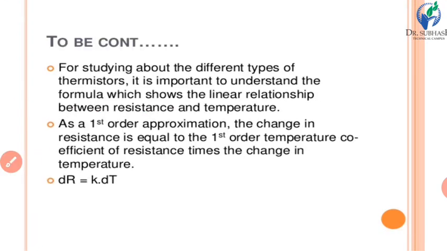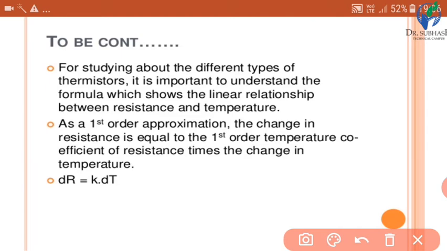For studying the different types of thermistors, it is important to understand the formula which shows the linear relationship between resistance and temperature. Before starting this, we will focus on the mathematical formula. As a first order approximation, the change in resistance is equal to the first order temperature coefficient of resistance times the change in temperature.